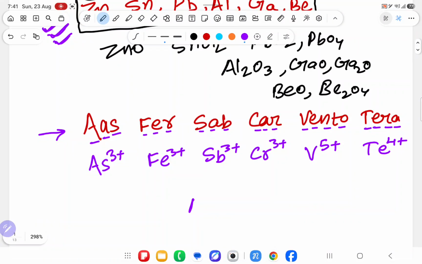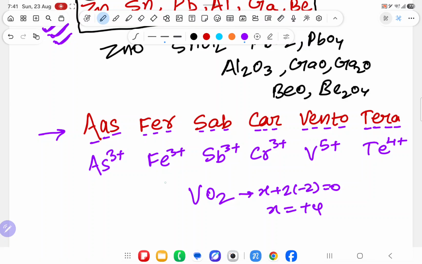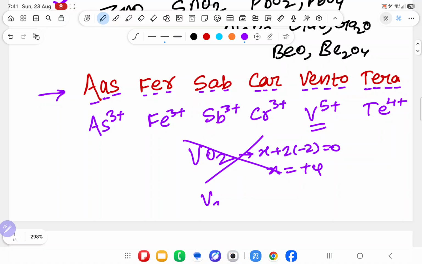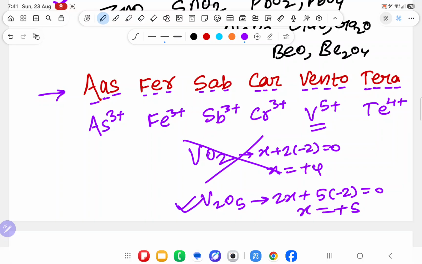What I am saying is, suppose I have written VO2. Is it amphoteric oxide? You will find x plus 2 into minus 2 is 0, x is equal to plus 4. No sir, it is not amphoteric oxide because plus 5 is needed. Suppose I have written V2O5. 2x plus 5 into minus 2 is 0, x is equal to plus 5. Yes, it is amphoteric oxide.